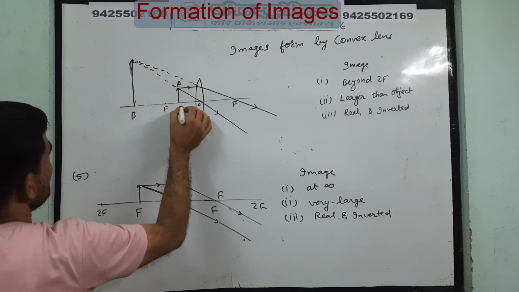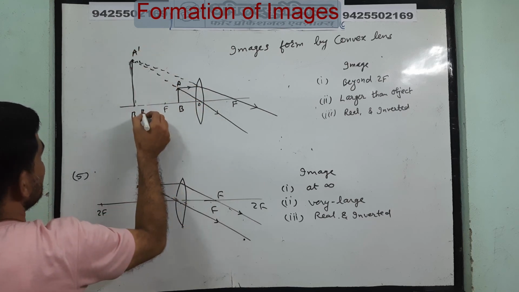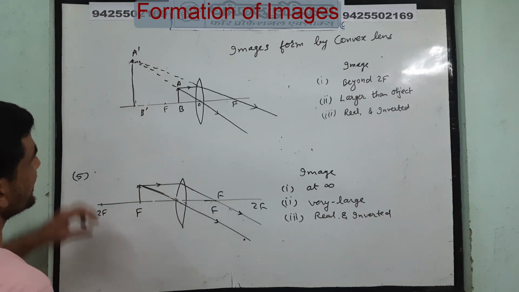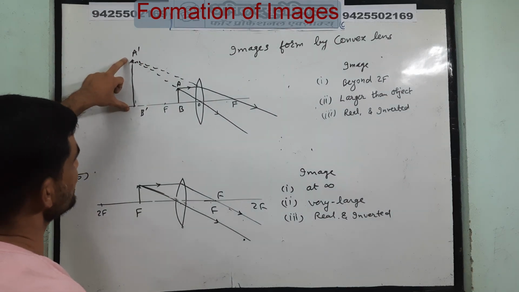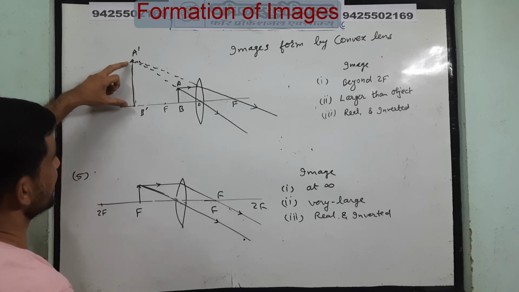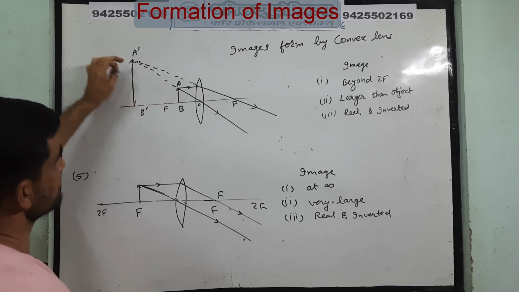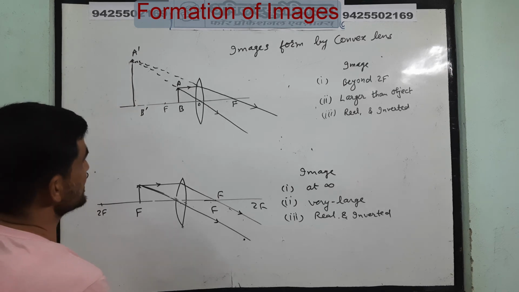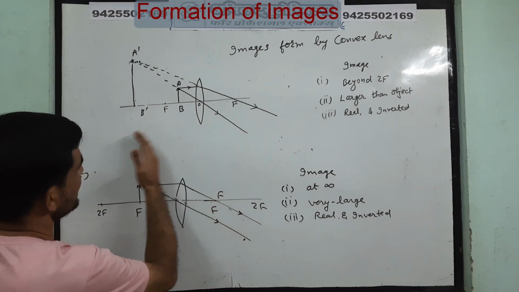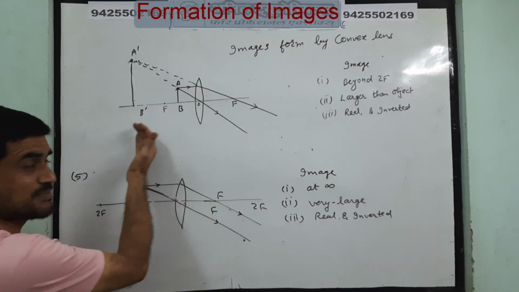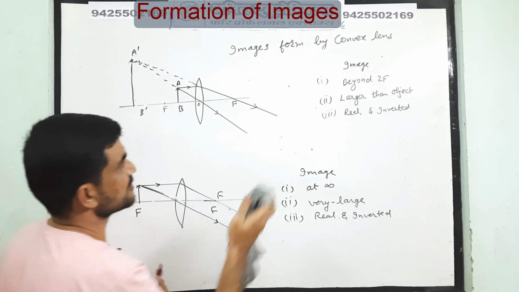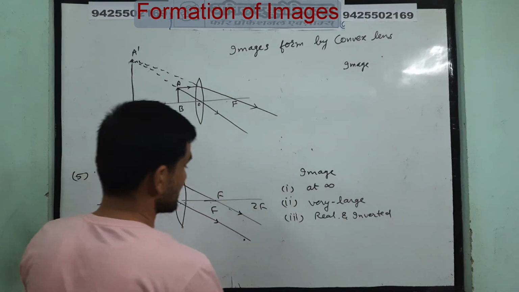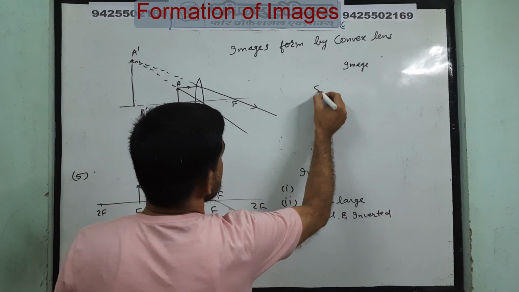So AB is the object, its virtual image is obtained, A dash, B dash. Clear? And just see the virtual image is erect. It is in line, the same, the head is up, the tail is down. So where is the image obtained? On the same side of the lens, where the object is kept. Here it is not the opposite side. So the image is obtained on the same side.